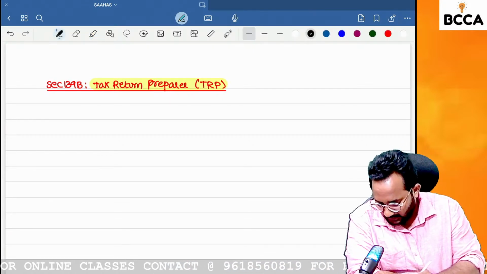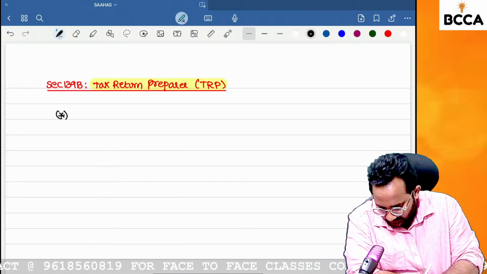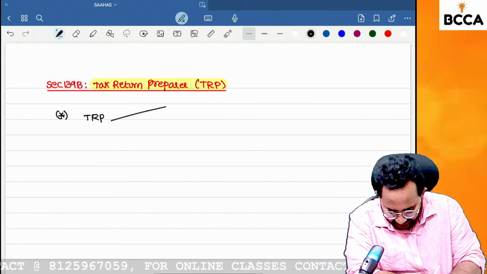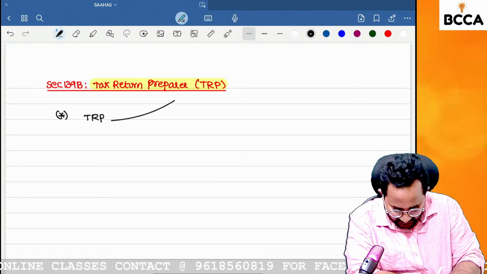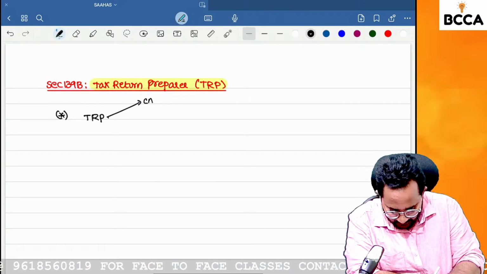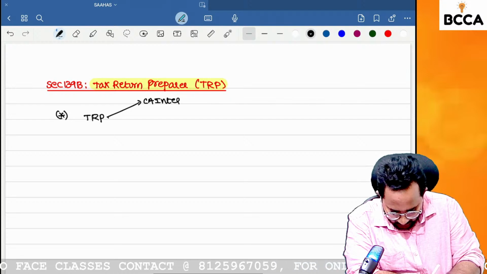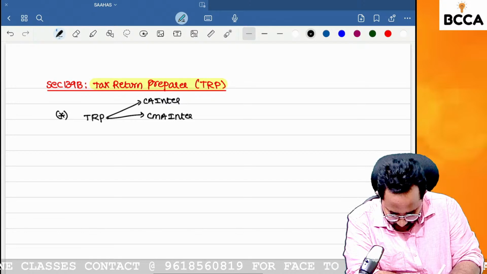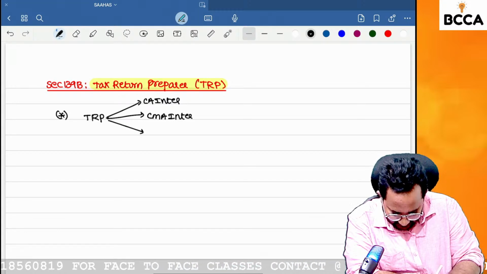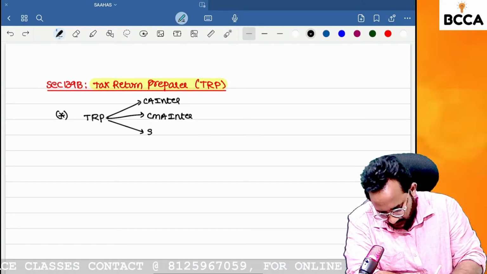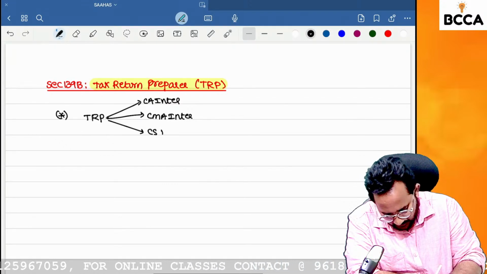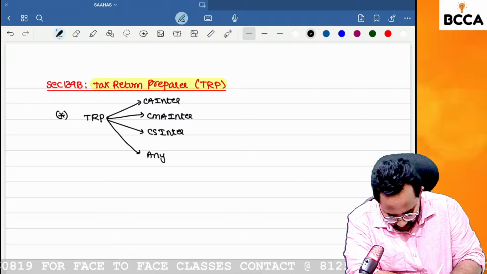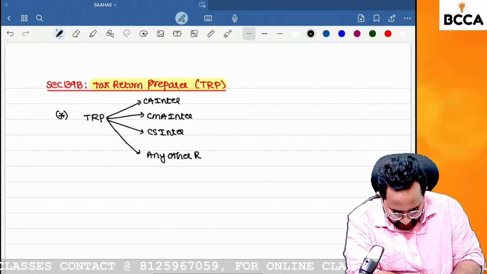Yes. I will tell you one example. First thing, TRP, tax return preparer. Who can act as a tax return preparer? Those who have completed their CA Inter. And those who completed their CMA Inter. Next, is any professional body there? Yes, CS Inter. Next, any other recognized degree? Any other recognized degree?